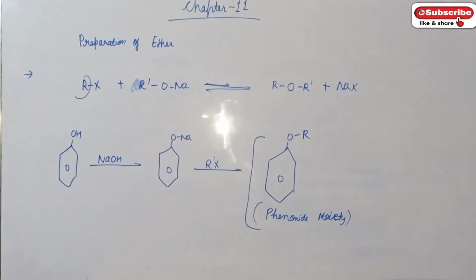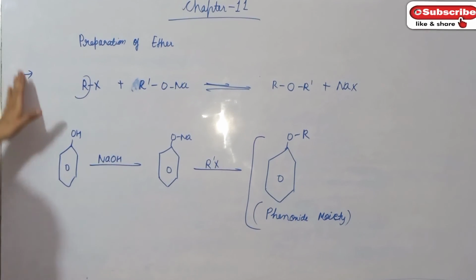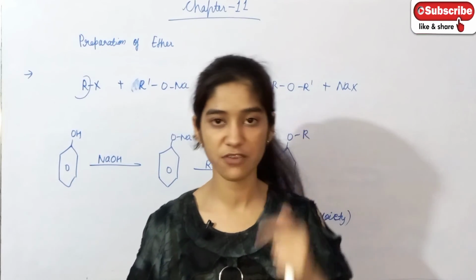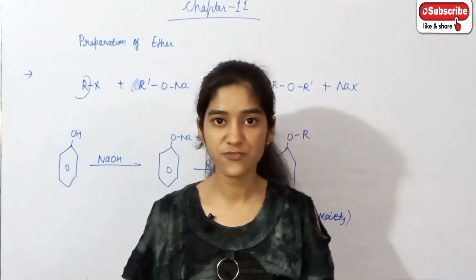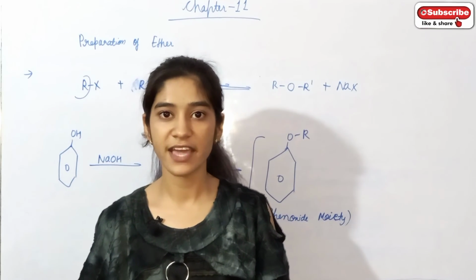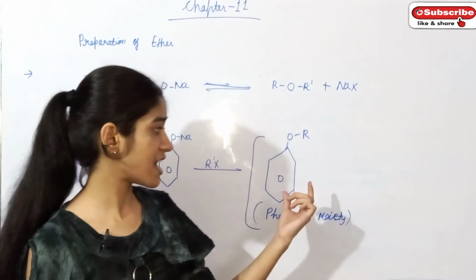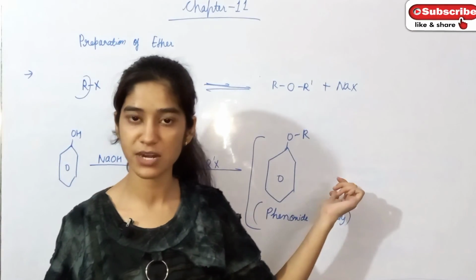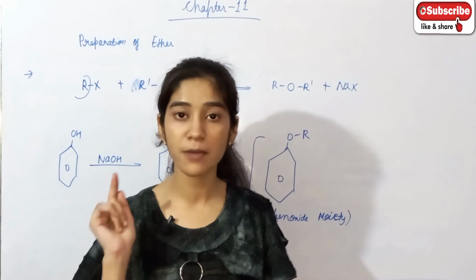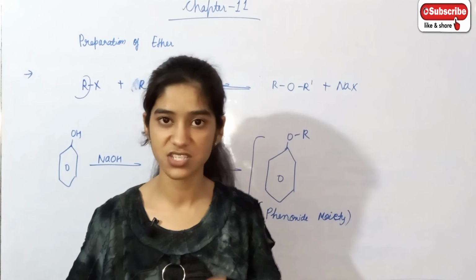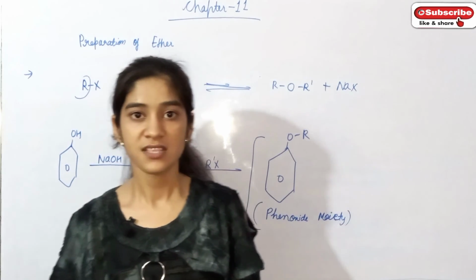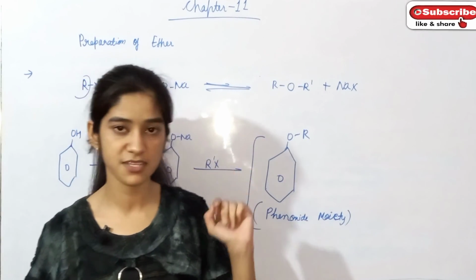Okay, this is all about the preparation of ether, and we have discussed that for the preparation of ether there are two ways. First, from alcohol, when it is treated at 413 Kelvin temperature, we get ether. If we take 443 Kelvin in place of 413, then alkene is formed. So you have to remember what temperature is taken for the preparation of ether or of alkene. The second is the named reaction, Williamson synthesis.